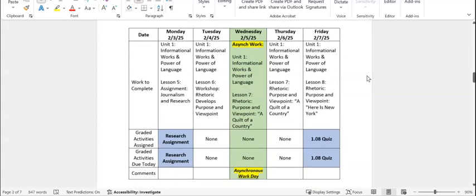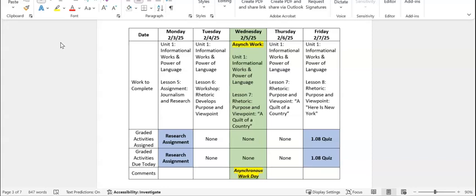The following week, we will continue working in our Unit 1, Monday, February 3rd through Friday, February 7th. We will be continuing Informational Works and Power of Language, Unit 1. So Monday the 3rd, we will do Lesson 5, Assignment, Journalism and Research, and we will do a research assignment, and that is due that day as well.